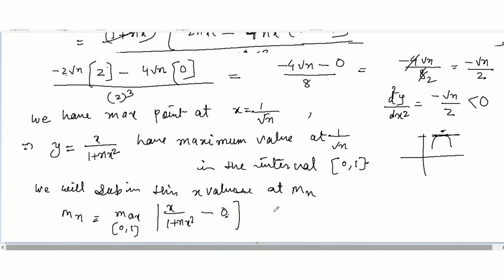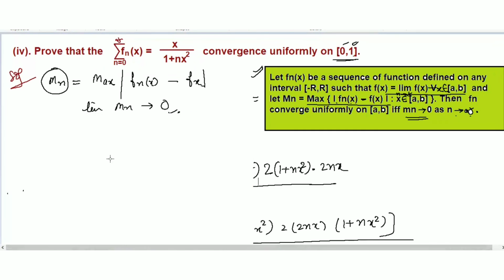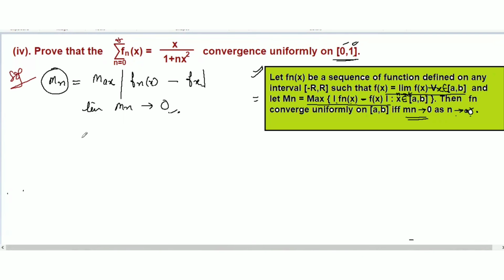Okay, we are going to do this one. Let's go to the first here. So Mn equal to max over the interval 0, 1 of x over 1 plus nx square, and minus f(x), which we got as 0.